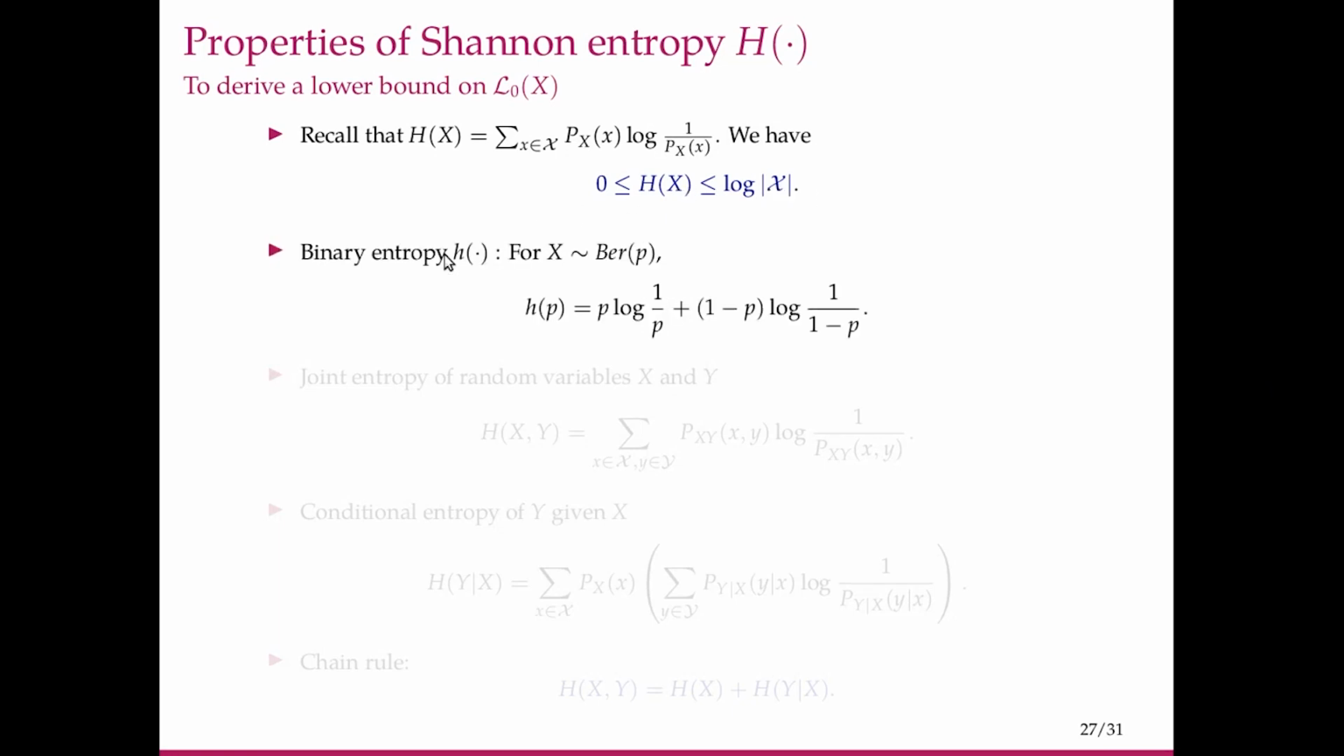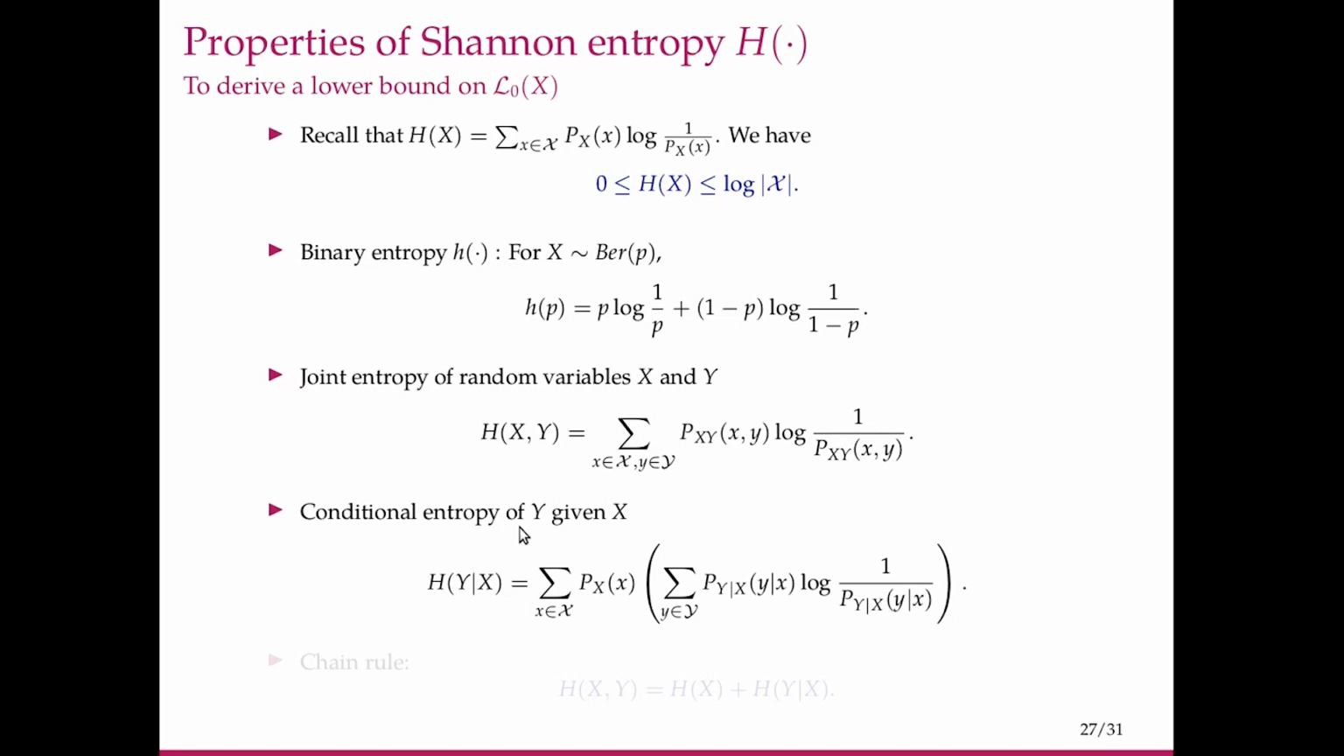Then we use a special symbol, little h, to denote the binary entropy, where X takes two values with probability p and 1 minus p. Then we denote the binary entropy as h of p, which is nothing but this expression itself, written out for this two symbol alphabet. Now the joint entropy of random variables X and Y is defined in this fashion. It is the expected value of log of 1 by the joint distribution.